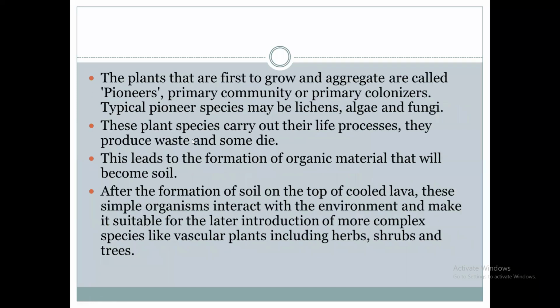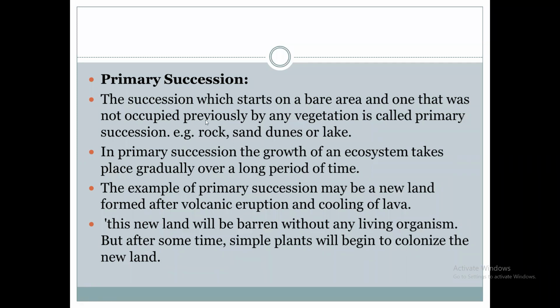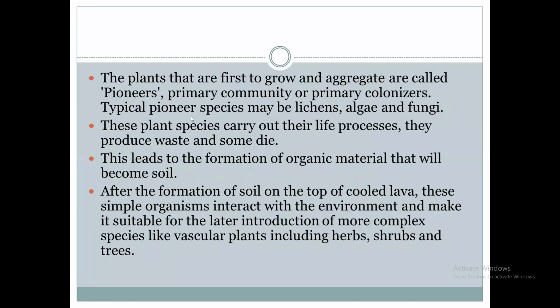So this is a primary succession, that may occur on a new land. So that is called inundation. Then invasion. New plants will grow and they will migrate, or they will aggregate.